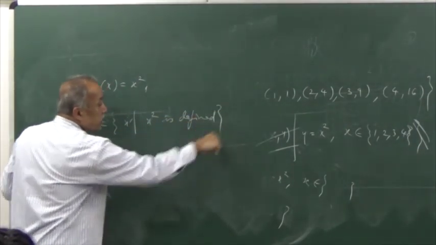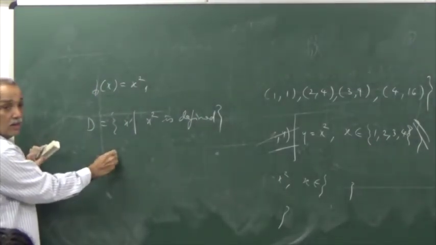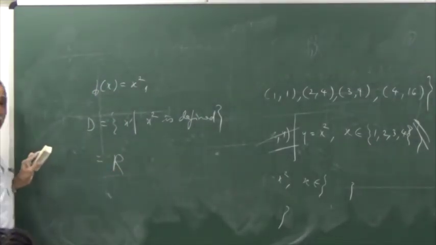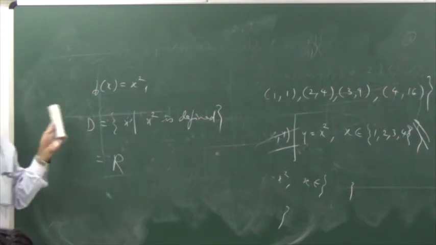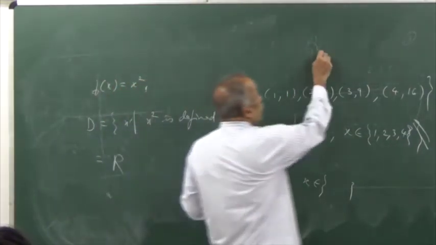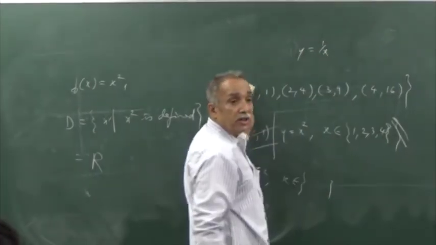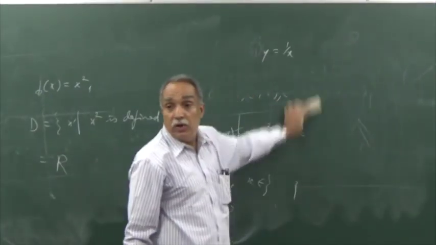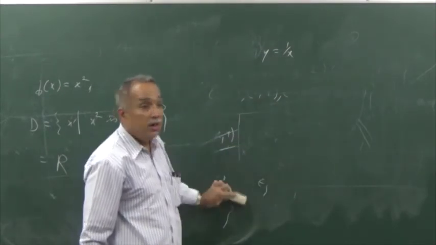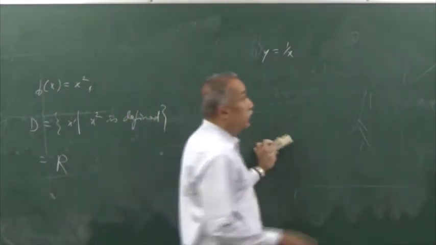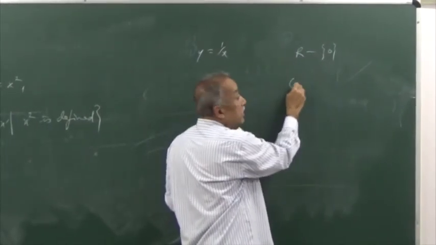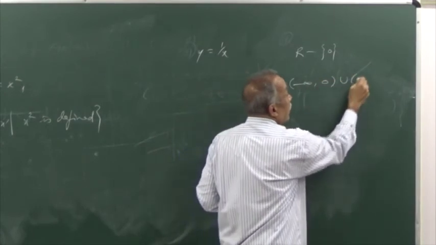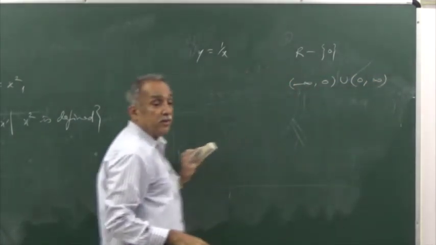In this case, the domain will be the whole of real numbers, minus infinity to infinity. For any number you can find the square. It is the entire set of real numbers from minus infinity to infinity. Suppose your function is defined by this formula, the domain cannot be the entire set of real numbers. Domain will consist of only non-zero reals, or as a union of intervals. Agreeable? Yes.